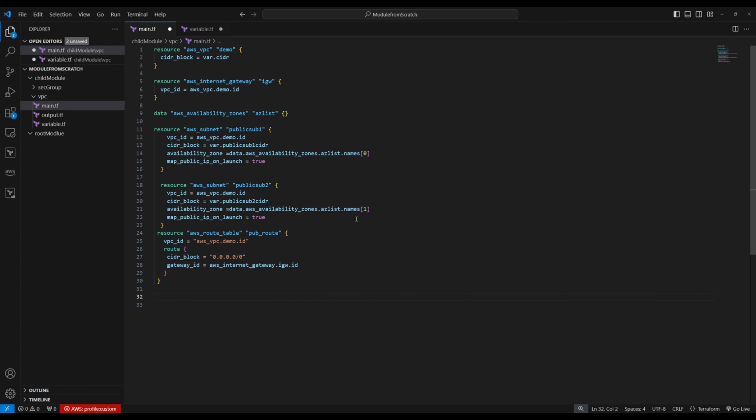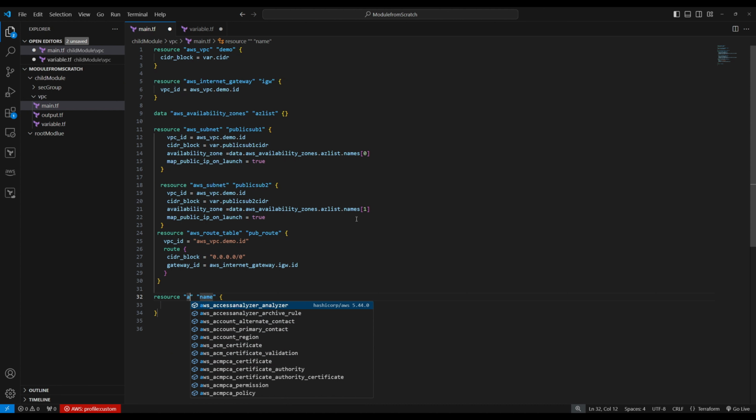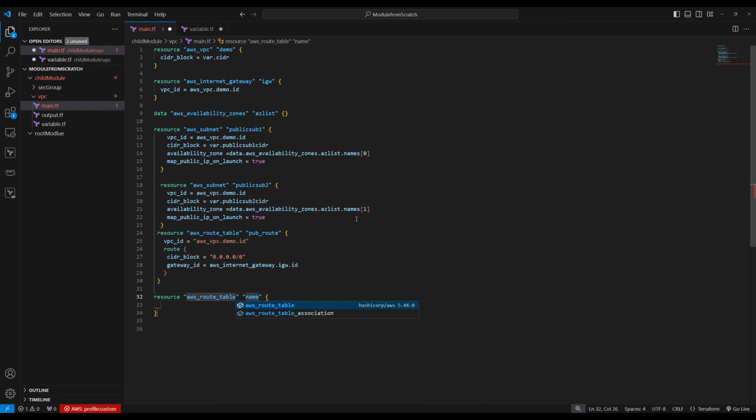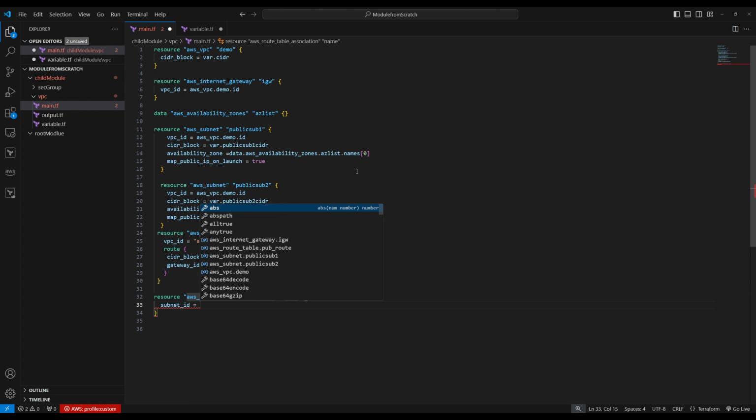Let's associate this route table to two of our public subnets, right? Route table association is also a resource. So aws_route_table_association. See this one. It requires subnet ID. Which subnet? We want to associate the first subnet, this one right here.